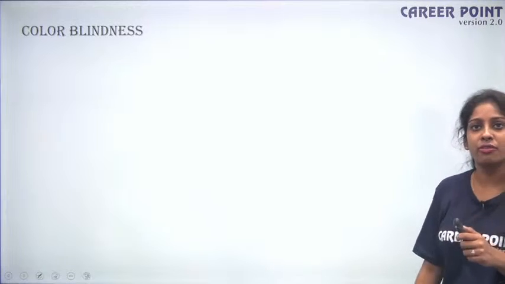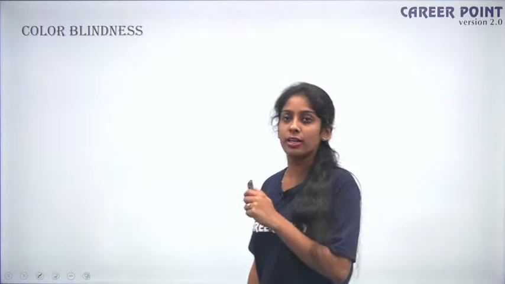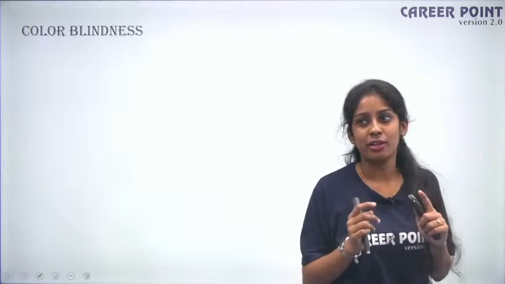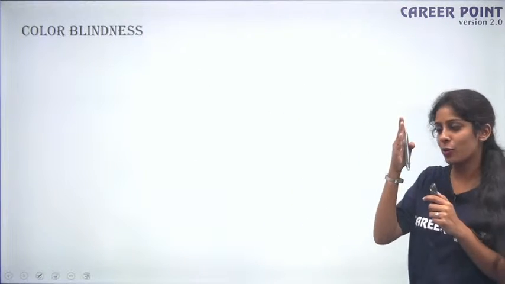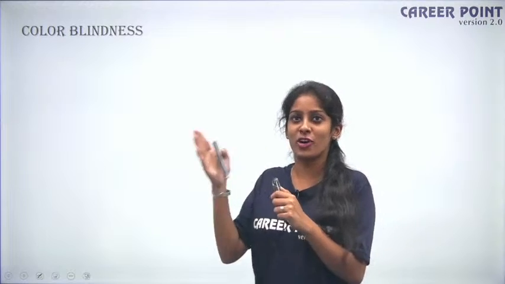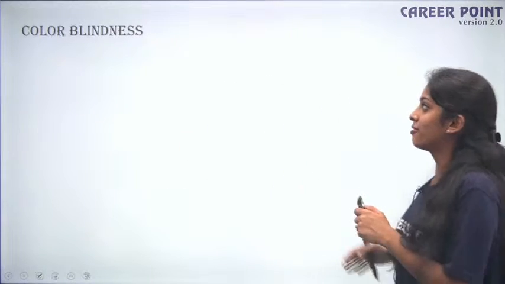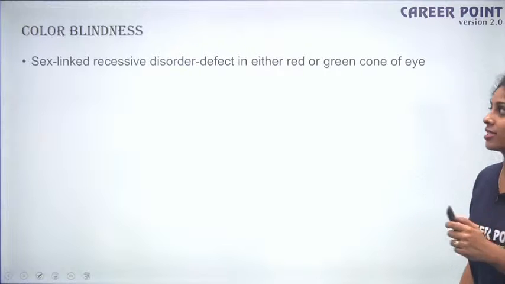So how many of you can differentiate between red, green and blue color? Specifically red, maroon and orange. So if you can properly distinguish between red, orange and maroon, it means you are normal. You do not have color blindness. Okay, that is on a funny note. But still, let's see what is color blindness.